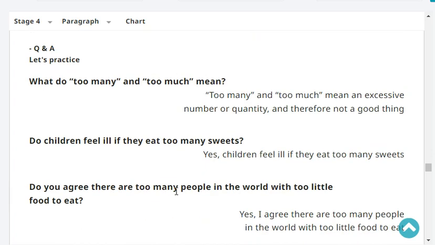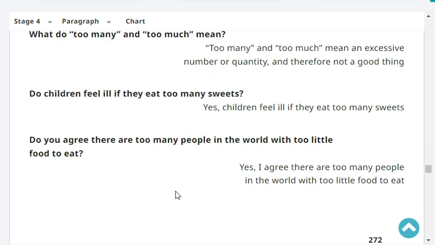What do too many and too much mean? Too many and too much mean an excessive number or quantity, and therefore not a good thing. Do children feel ill if they eat too many sweets? Yes, children feel ill if they eat too many sweets.